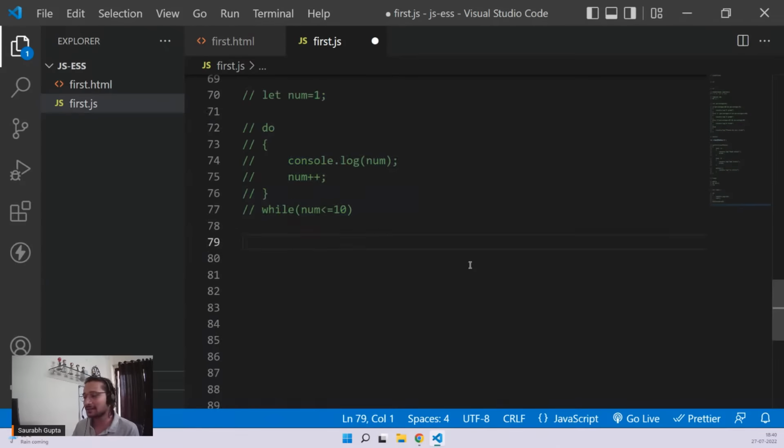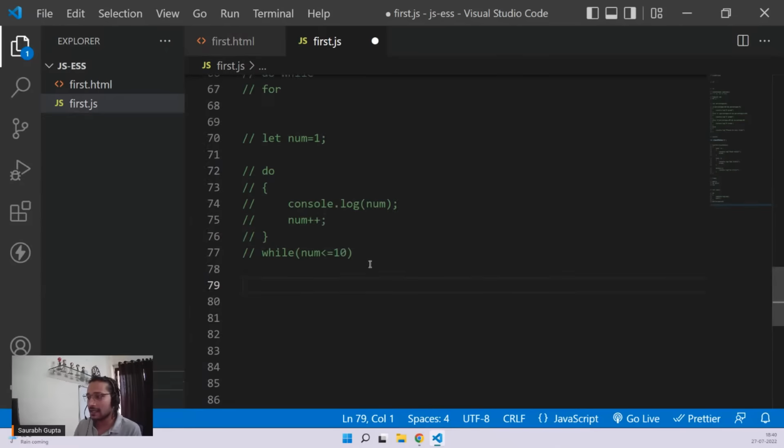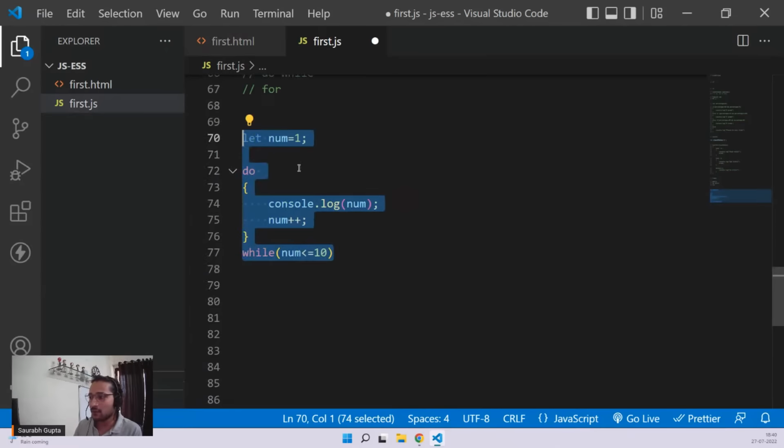Why? Let's see that. Okay. So first of all, the syntax. Now see, guys, when you write a while loop or a do while loop, how do you work in that case? In that case, you have to initialize a variable first outside, then your do block, and then somewhere you write while and your condition.